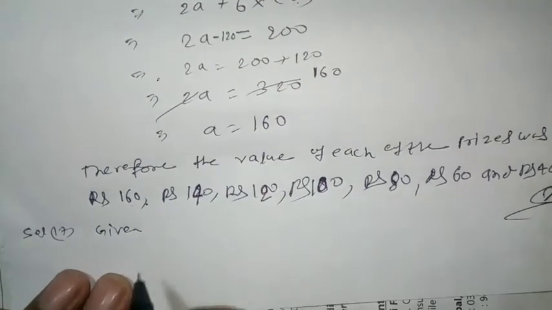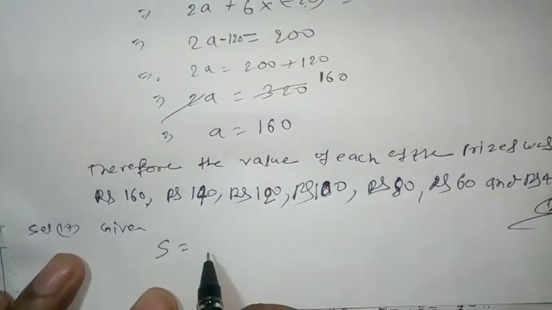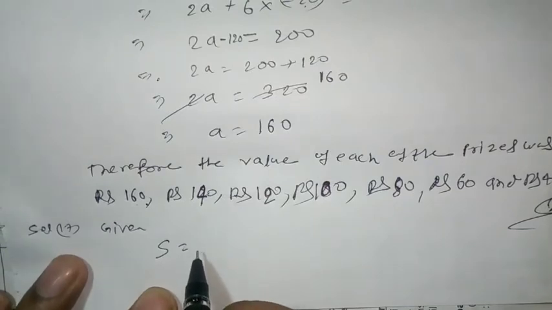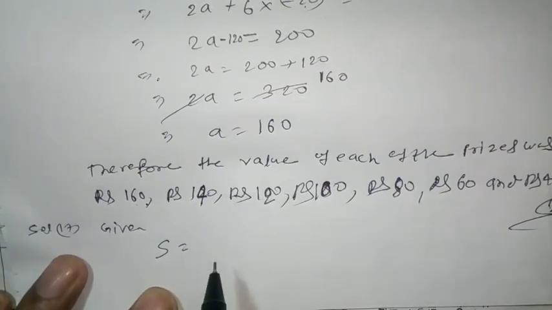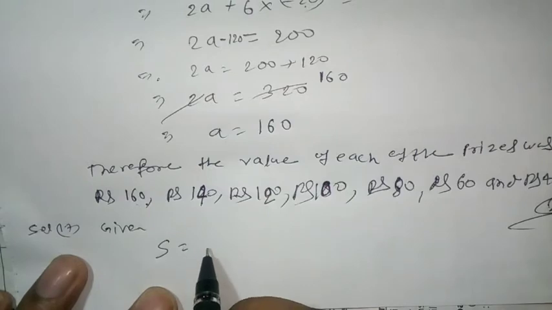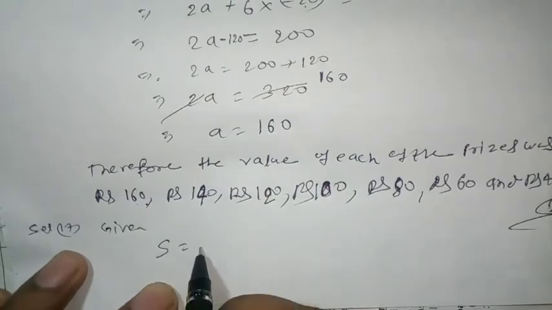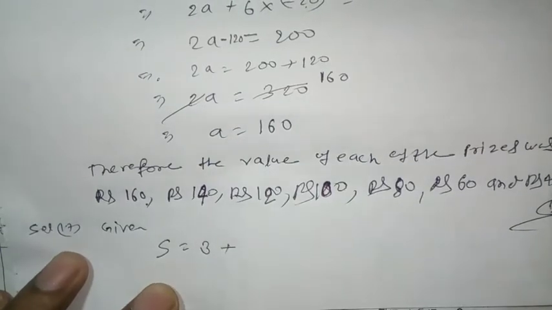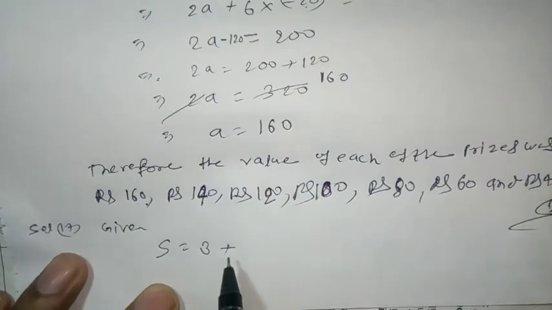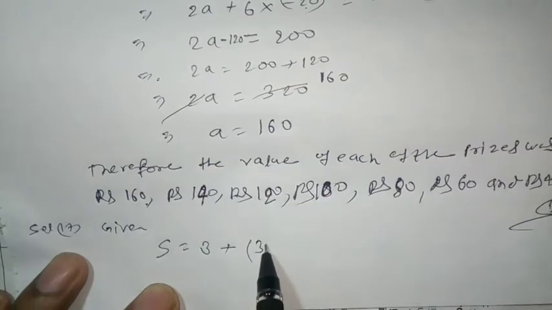Given: class 1 planted one tree, therefore there are three sections, so class 1 planted 3 trees, 3 into 1, or 3. Again class 2 planted 2 trees, so there are 3 sections, hence class 2 planted 3 into 2.